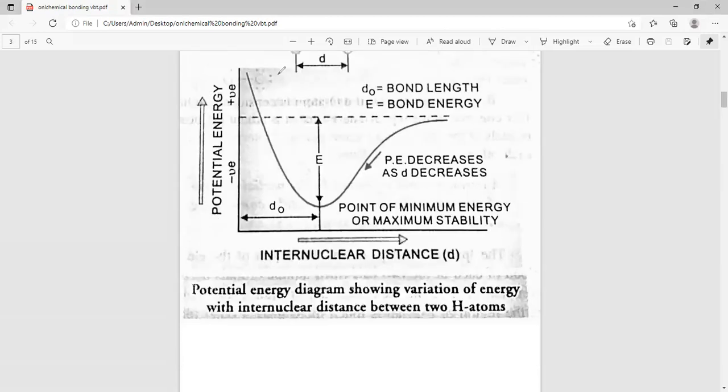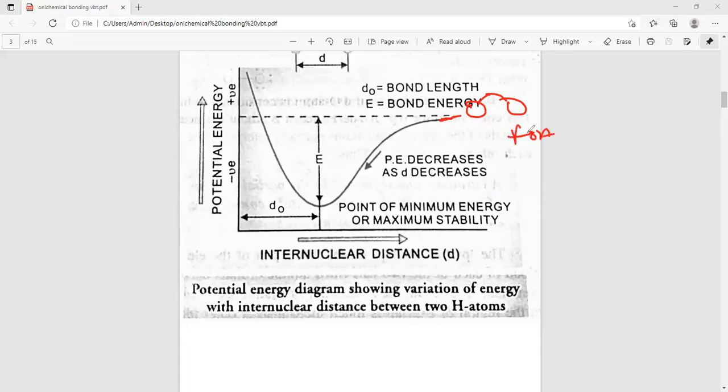This is the energy profile diagram. Suppose here the atoms are far from each other. When two atoms come closer to each other, first the force of attraction operates and the energy decreases gradually because of the attraction between the electron and nucleus of both different atoms.